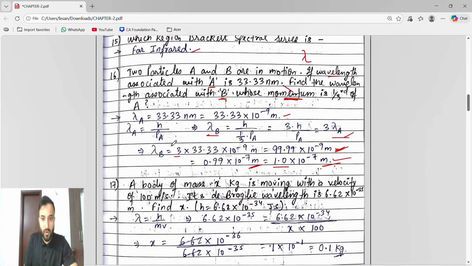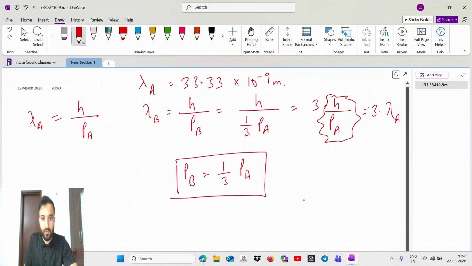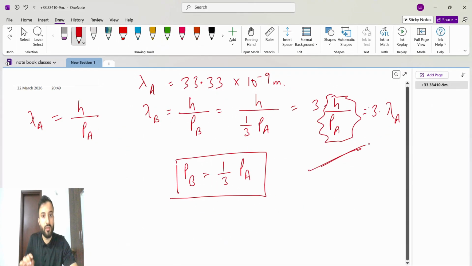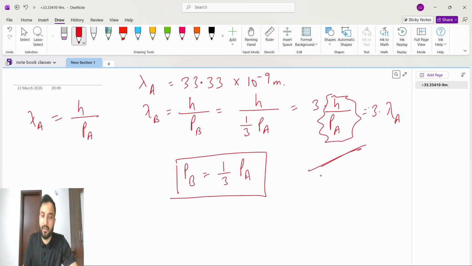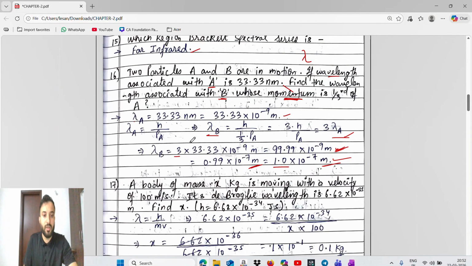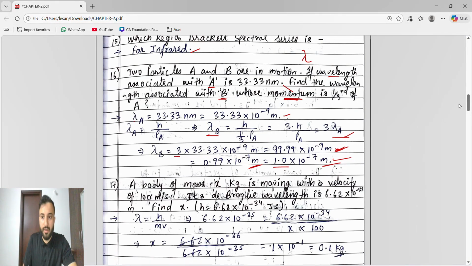If you cannot understand here, guys, I explained it here. So pause it and understand the step. If you still didn't understand, then comment the question number that you didn't understand. In the next video, first I will explain that question number, then I will move to the next topic.